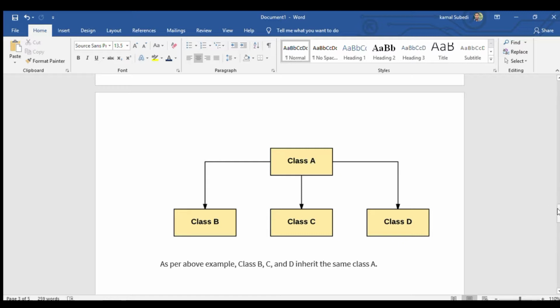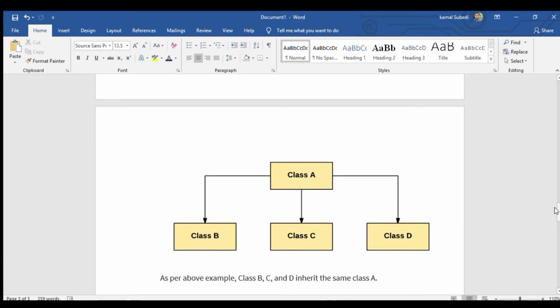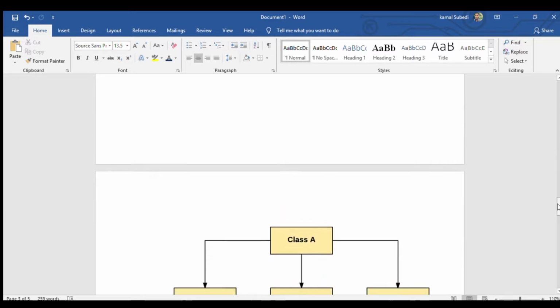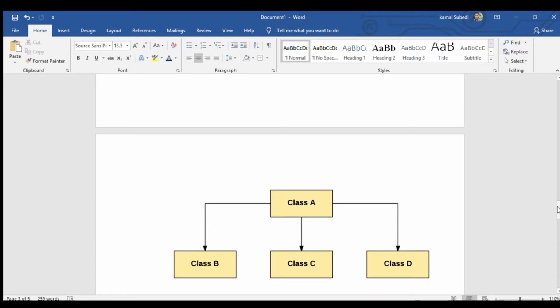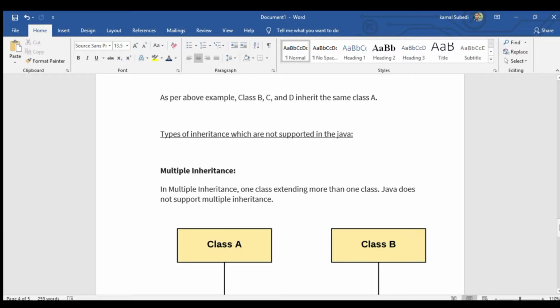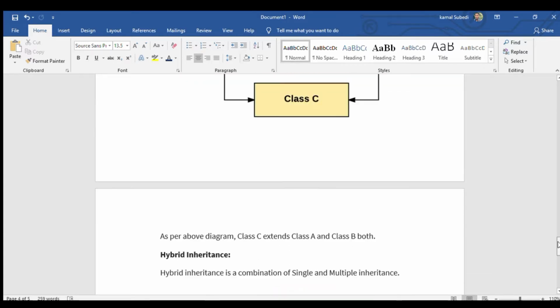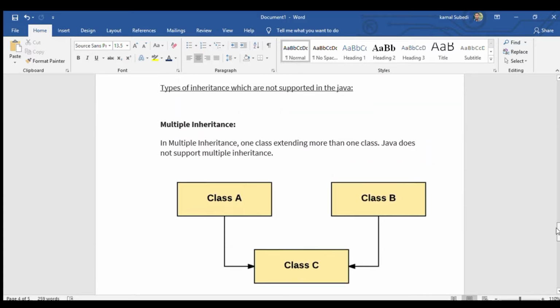The syntax and all the code we are going to see later. Now we just define the classes. First, understand the basic concept of inheritance, then we will see the code later. As I already told you, there are some inheritances which are not supported by Java. There are basically two: one is multiple inheritance and the other is hybrid inheritance, which are not supported by Java.